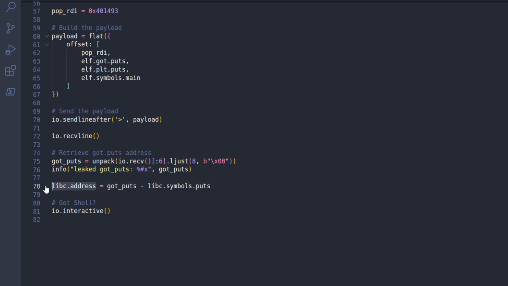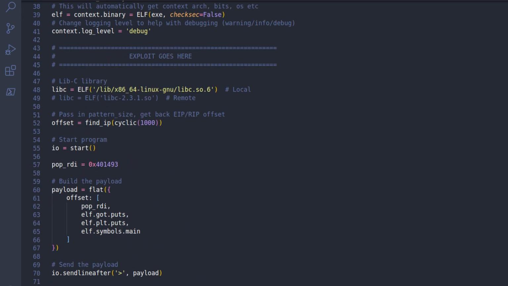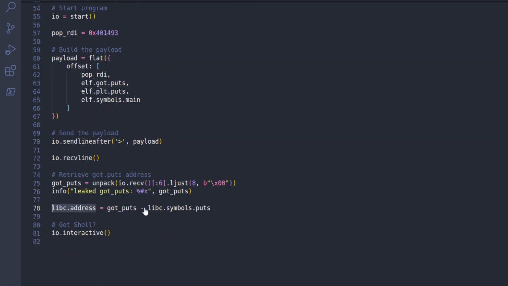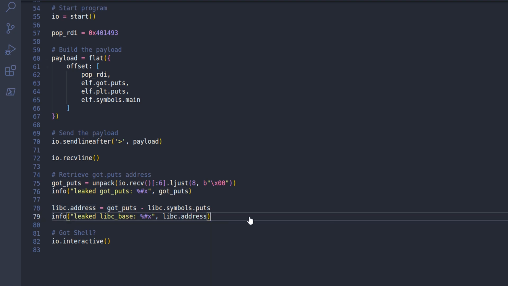And this is basically going to set the base address of this libc binary to the correct base address, and that means we can go ahead and call whatever we want to. So let's just say that is the leaked libc base, and we can start putting together our next payload.